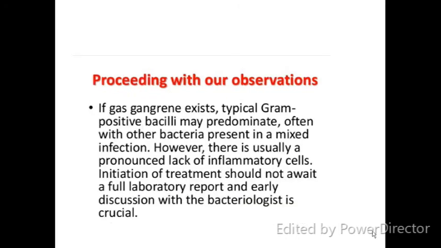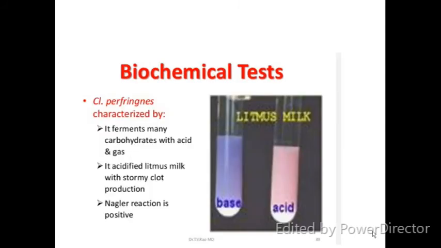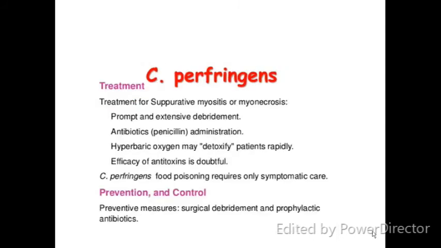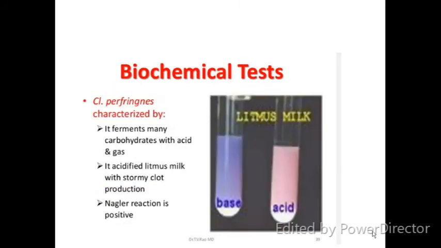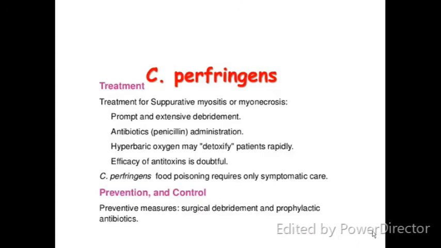Now, what are the other tests, what are the characteristic features? Litmus milk: it ferments many carbohydrates with acid and gas. It acidifies litmus milk with stormy clot production. Nagler's reaction is positive. This was the test, and these are the cultures and tests we can use. Treatment.